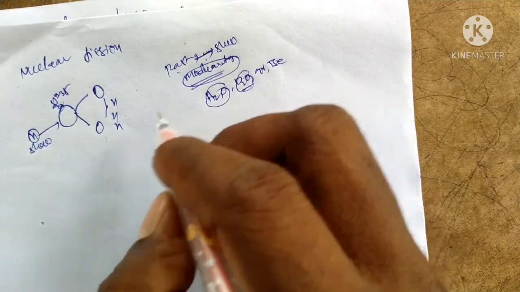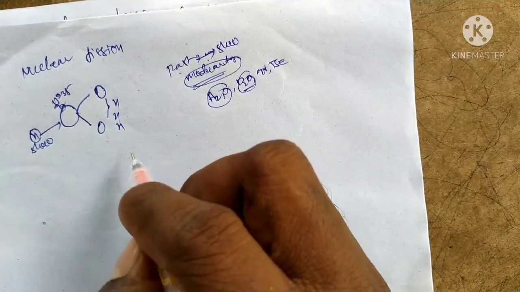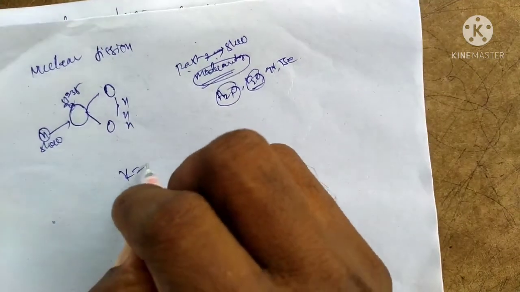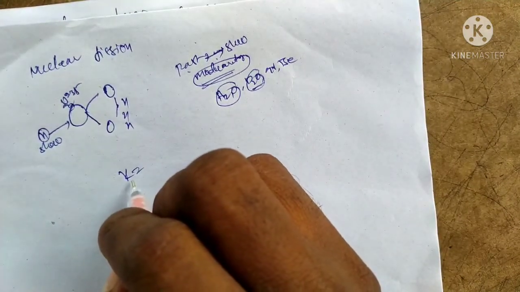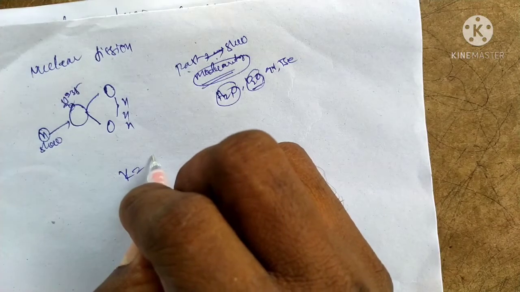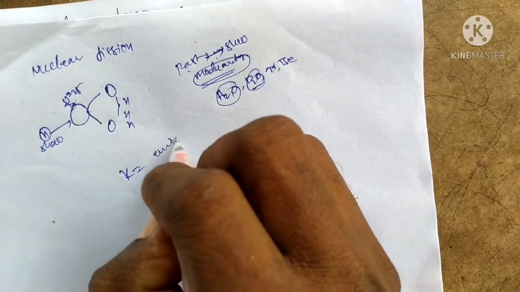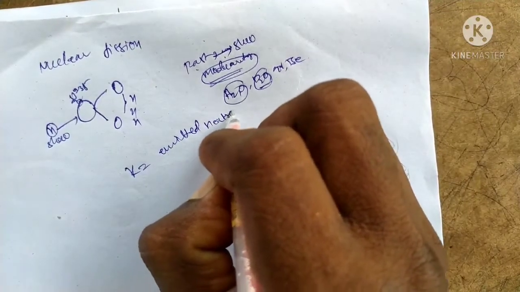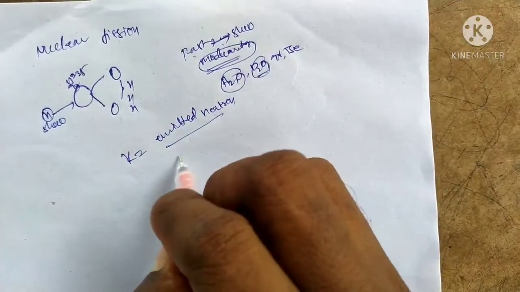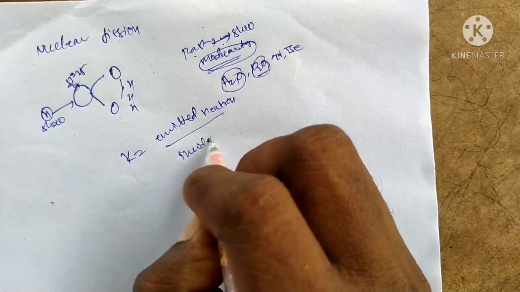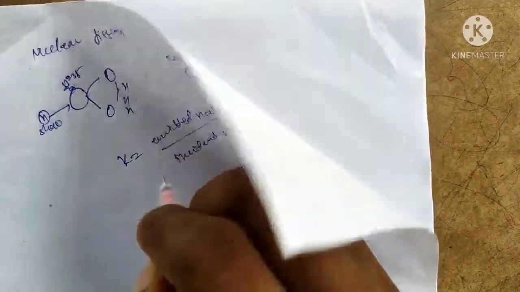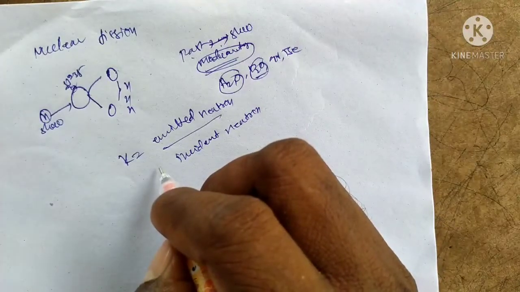We also have the multiplication factor, which depends upon how many neutrons are emitted. K is equal to the emitted neutrons divided by the incident neutrons. This ratio is called the multiplication factor.